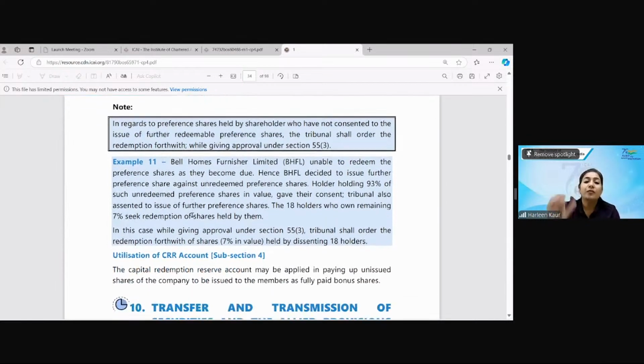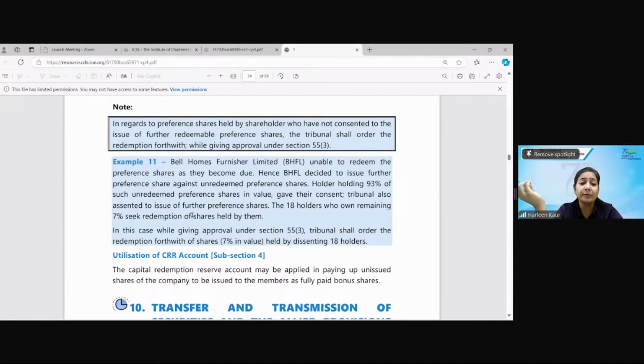So Bell's Home Furniture Limited was unable to redeem their preference shares when they became due. There was a company whose preference shares, after 20 years if they have been issued for a maximum of 20 years, became due to be redeemed. This company decided to issue further preference shares against the unredeemed preference shares. That means it was not having enough profits to redeem the preference shares or pay the dividend. They decided to issue further preference shares.